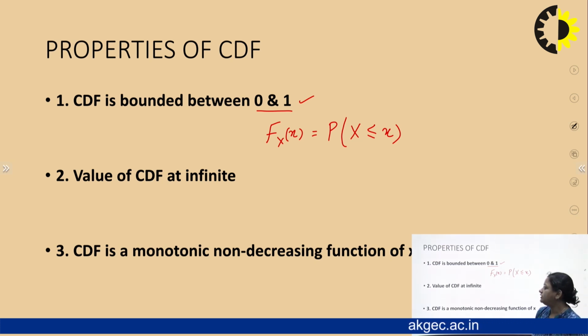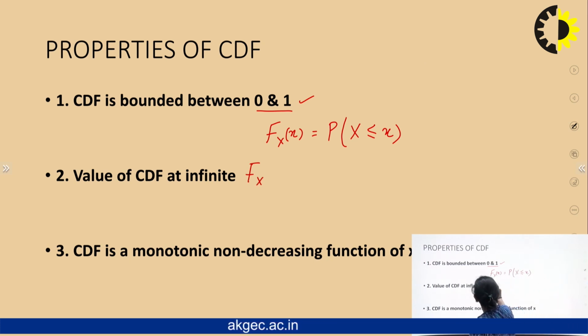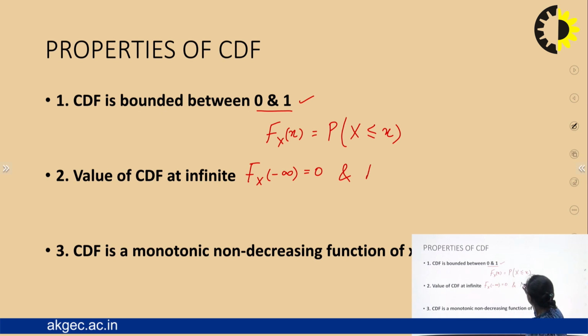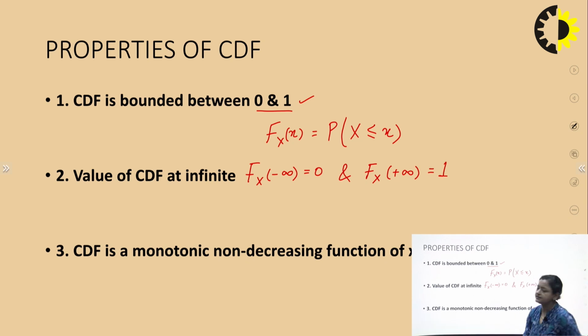Next is the value of CDF at infinity. The value of CDF at minus infinity is equal to 0 and the value of CDF at positive infinity is equal to 1. This is the second property of CDF. How can you prove this?